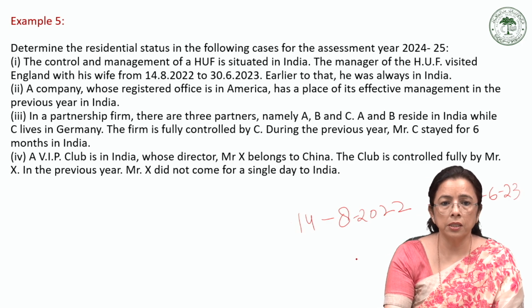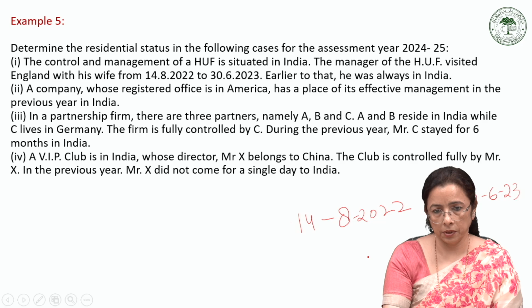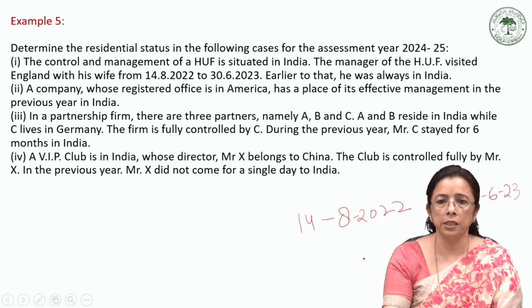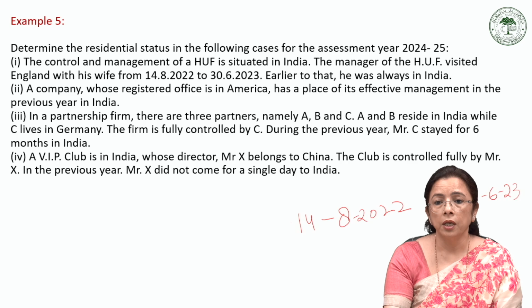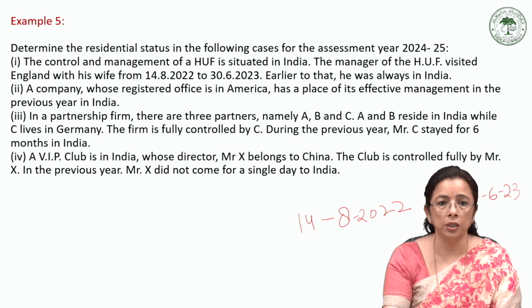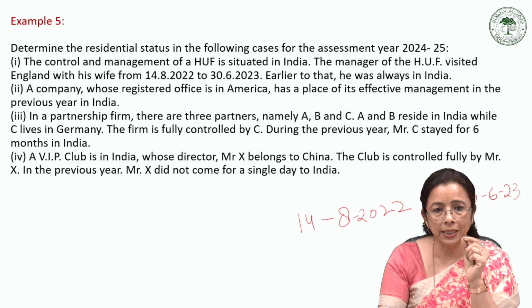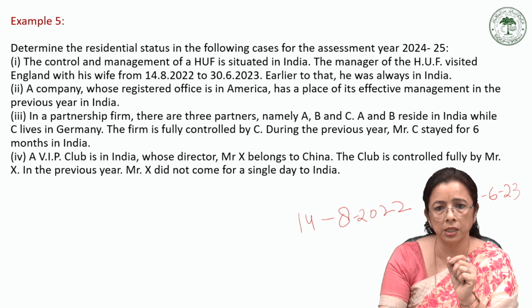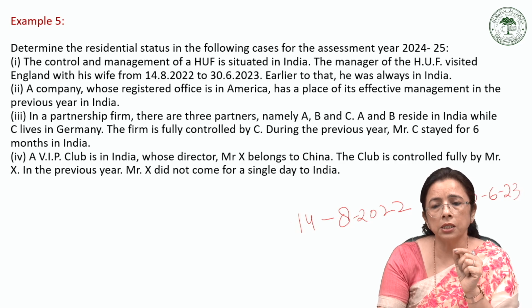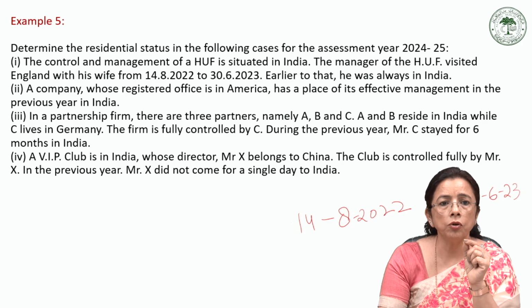So maybe it is resident, but further, the karta must satisfy whether he satisfies both of the conditions of category B, that is, the additional condition. So when we talk about this, then he is a resident in at least 2 out of the 10 previous years prior to the relevant previous year. Yes, he does that, because this is 14th of August to June.